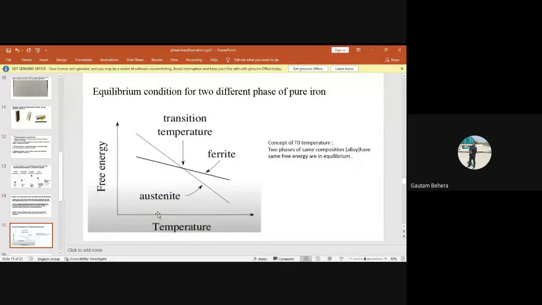Now next slide, just have a look. Equilibrium condition for two different phases of pure iron. So if you remember, pure iron may remain in austenite form, may remain in ferrite form. Austenite form means it is FCC crystal structure. Ferrite form means it is BCC crystal structure. And this figure is showing you free energy versus temperature, right? Just have a look. At this temperature, which phase is having higher free energy and which phase is having lower free energy at this point?